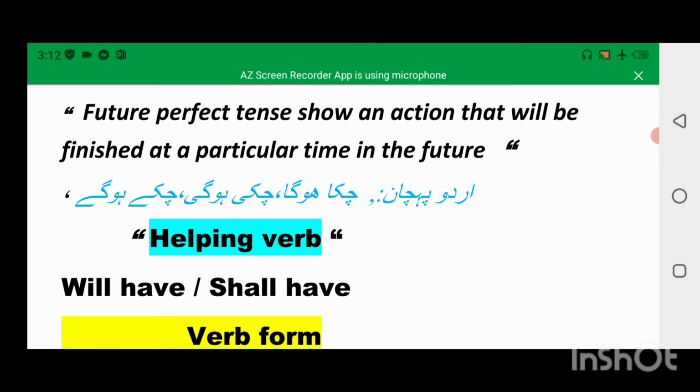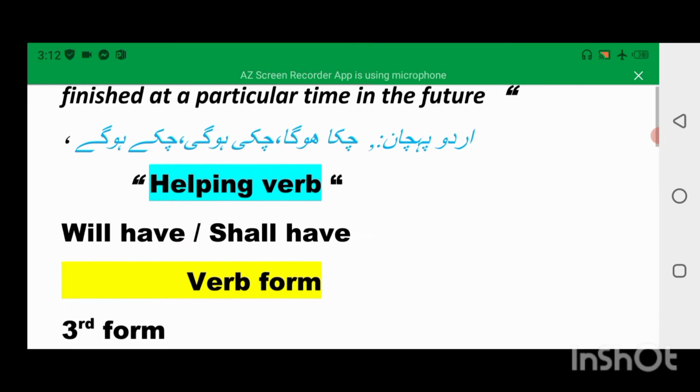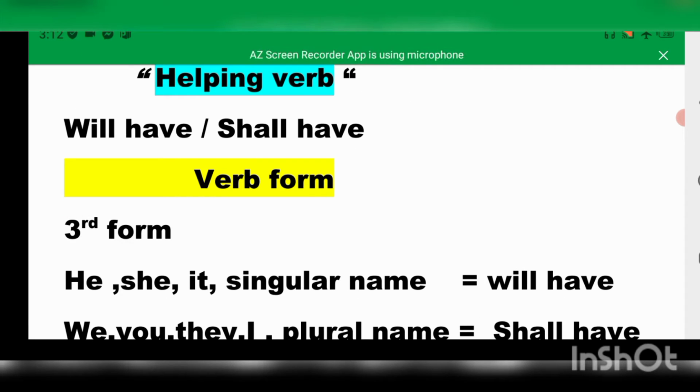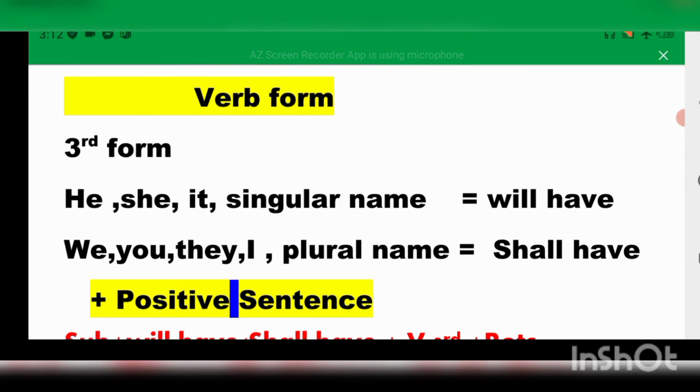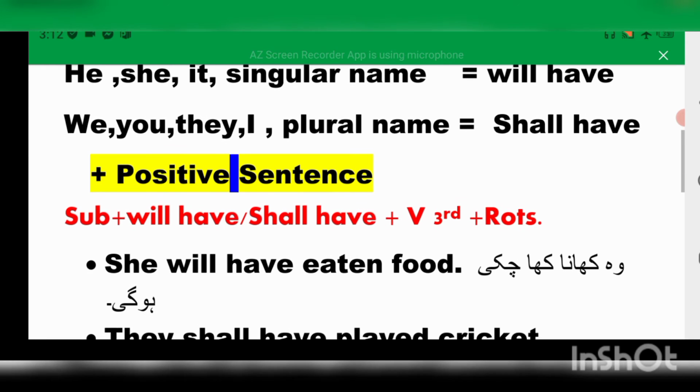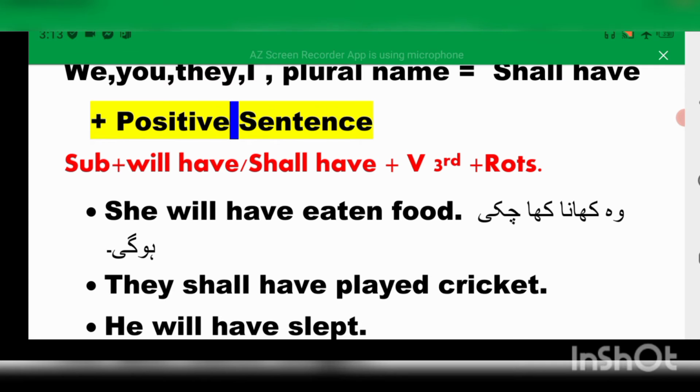Future perfect tense helping verbs: will have, shall have. Word form, for example, go and gone. He, she, it, singular nouns are used with go will have. You, we, they, I, plural nouns are used with go shall have. The structure of future perfect tense, positive: subject plus will have, shall have plus verb third form plus rest of the sentence.